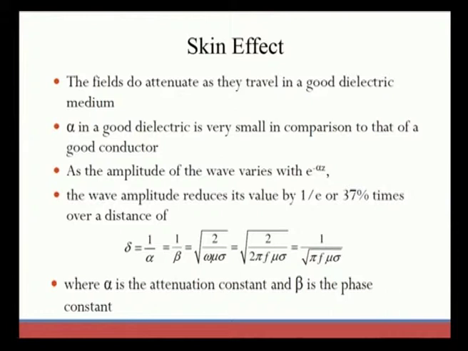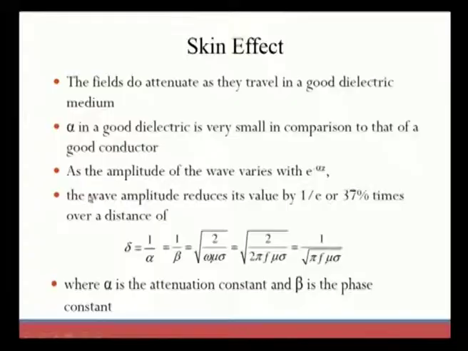As the amplitude of the wave varies with e to the power of minus alpha z, the wave amplitude reduces its value by 1 divided by e, or 37%, over a distance of delta. This is what we can study with the help of skin effect.